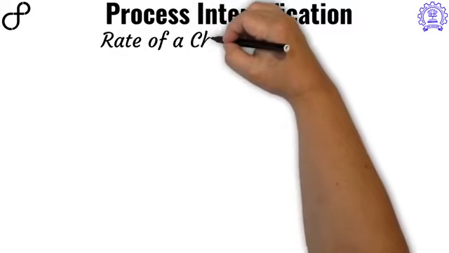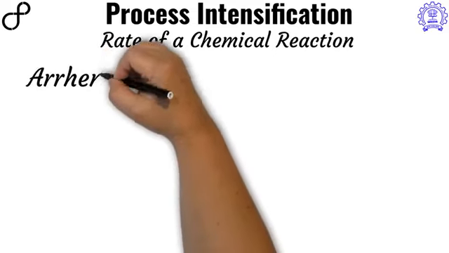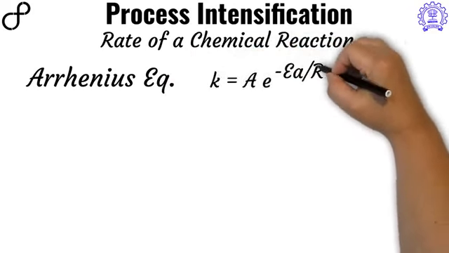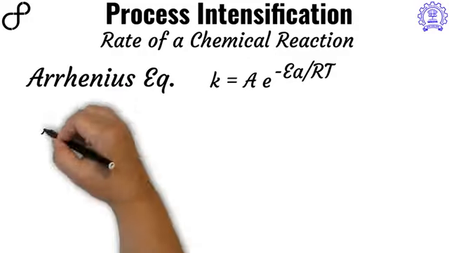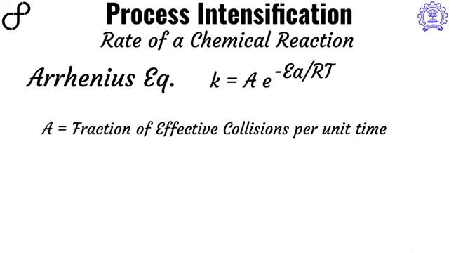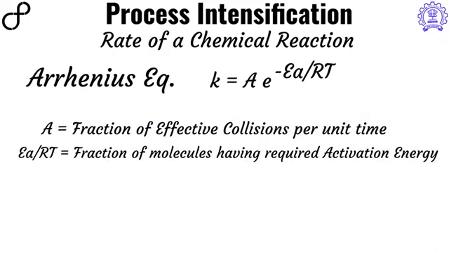Let's discuss now what is the rate of a chemical reaction. It seems very simple to understand, but it has a deep meaning. As we all know, the rate of the reaction is governed by the Arrhenius equation. As per this equation, the rate of the reaction, which is nothing but the number of molecules reacting per unit time, can be correlated to two parameters. The first parameter is the fraction of effective collisions, and the second parameter is the fraction of molecules having energy equal to or higher than the activation energy.